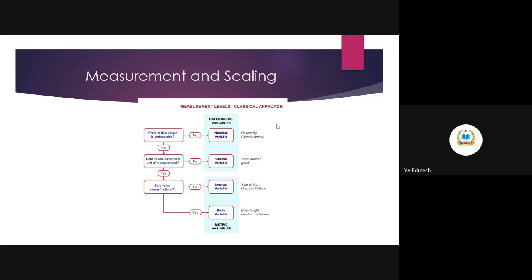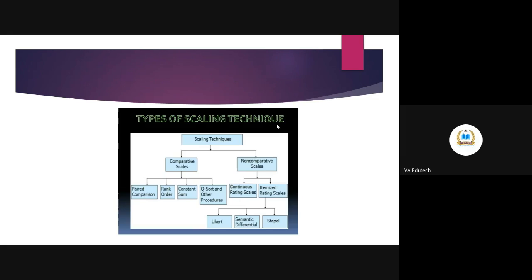So when you are assigning these values, it is the measurement that you are taking. When you are putting these values in a logical order or in a continuum, that is known as scaling. And scaling is again of two types, comparative and non-comparative. So often I have seen people comparing two organizations, comparing two products, comparing employee work-life balance in two different organizations.